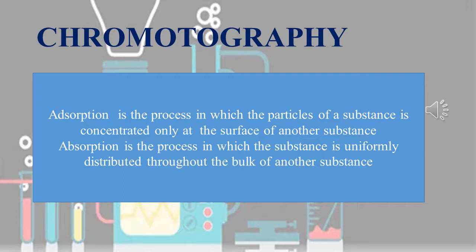Absorption is a process in which a substance is uniformly distributed throughout the bulk of another substance. The bulk here means the chalk piece. That blue color was distributed uniformly throughout the chalk piece. So this is the definition of adsorption and absorption.